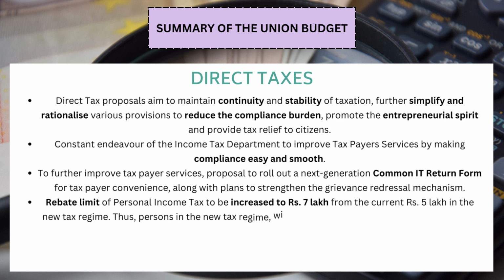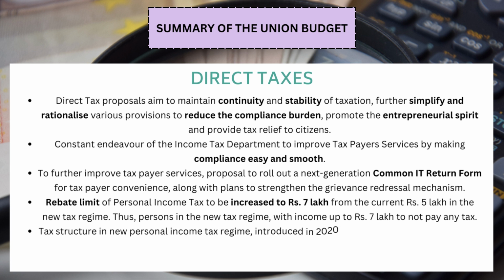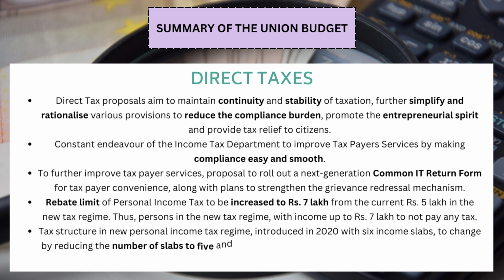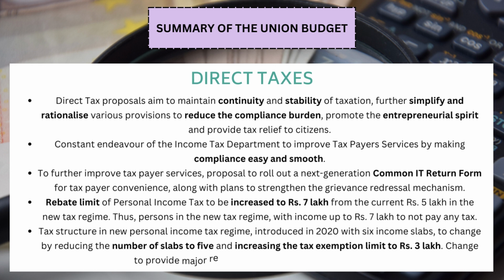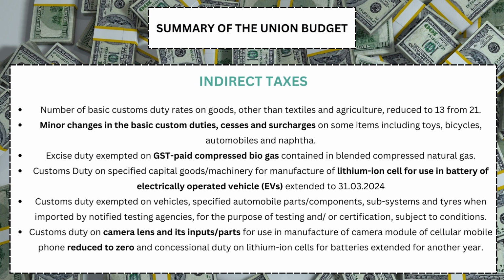Rebate limit of personal income tax to be increased to 7 lakh rupees from the current 5 lakh rupees in the new tax regime. Thus, persons in the new tax regime with income up to 7 lakh rupees do not pay any tax. The tax structure in the new personal income tax regime, introduced in 2020 with 6 income slabs, is to change by reducing the number of slabs to 5 and increasing the tax exemption limit to 3 lakh rupees. The change provides major relief to all taxpayers in the new regime.